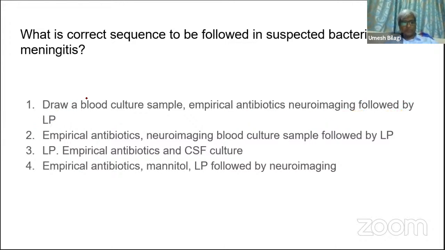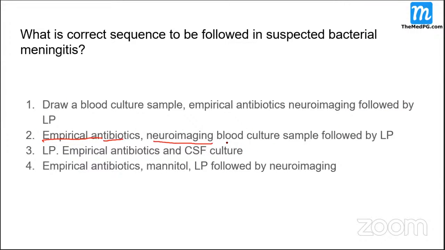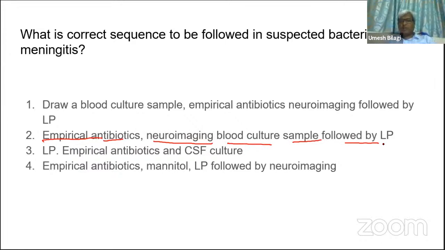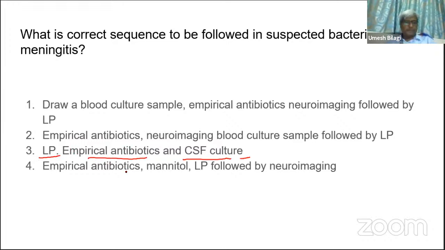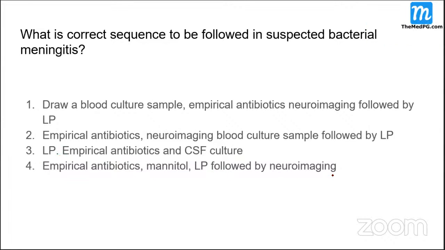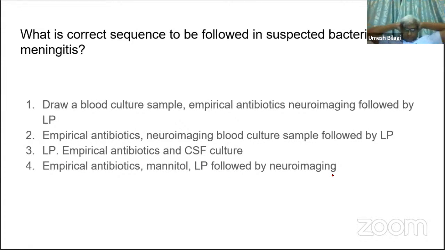Second: start antibiotics straightaway, neuroimaging, blood culture sample, followed by LP. Third: LP, empirical antibiotics, and CSF culture. Fourth: empirical antibiotics, mannitol, LP, followed by neuroimaging. Which of them is correct? First one, sir. Why do you think the fourth one?